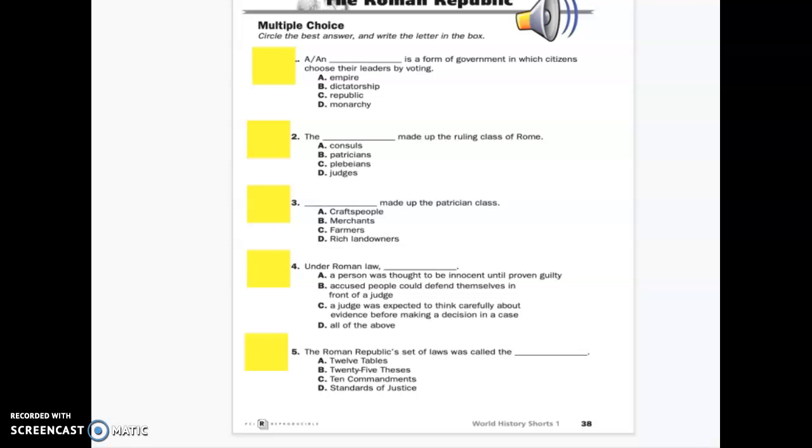Number 1. A blank is a form of government in which citizens choose their leaders by voting. A. Empire, B. Dictatorship, C. Republic, or D. Monarchy.